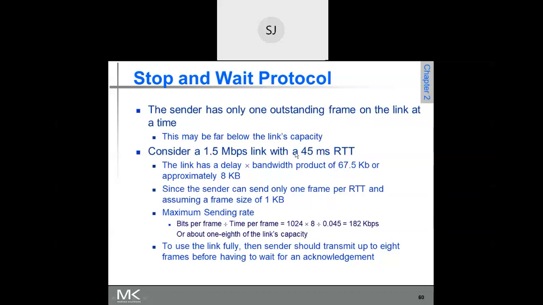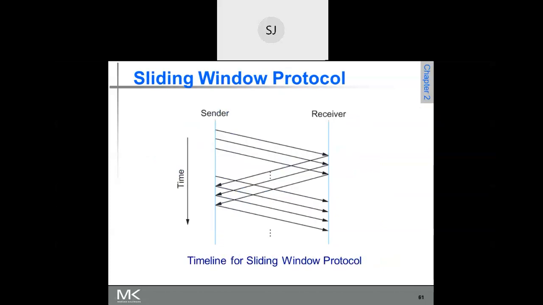So in this entire period, you have sent only one frame. You could have sent 8 frames, but you have sent only one frame. That leads to the wastage of bandwidth. That is why we move from stop and wait protocol to sliding window protocol.